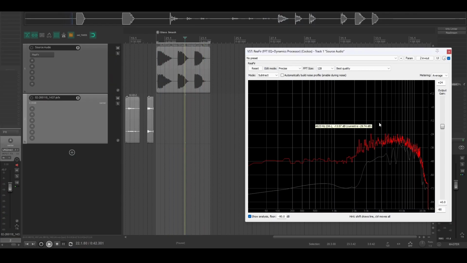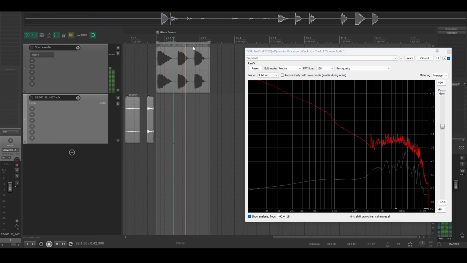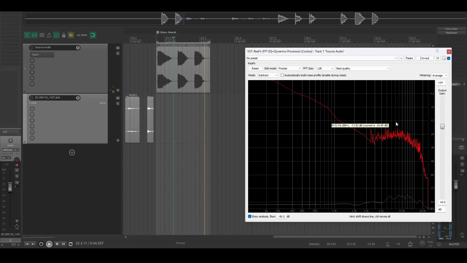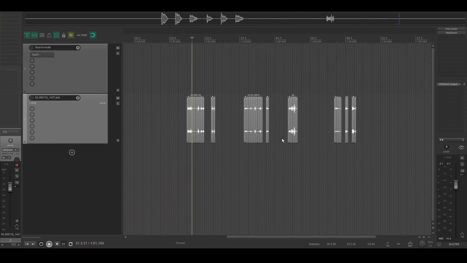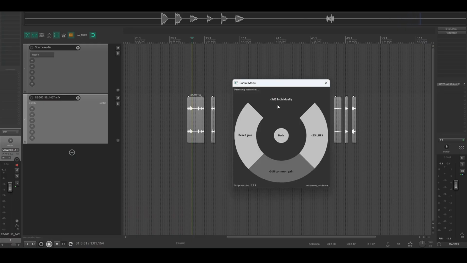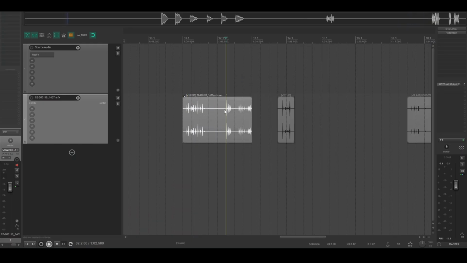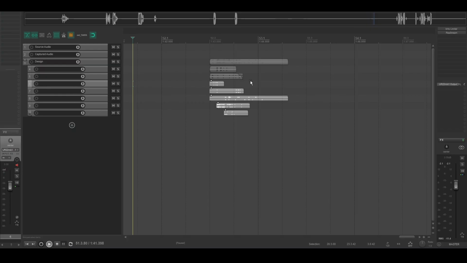We can also draw on the graph ourselves if we want to modify it deliberately. I'll remove the low end by just drawing a line like this. Now we've captured some source material. A lot of it's quite quiet, so I'm going to normalize it, and I'll pick out the bits I like best. I'll now make a kind of modern clicky UI sound.